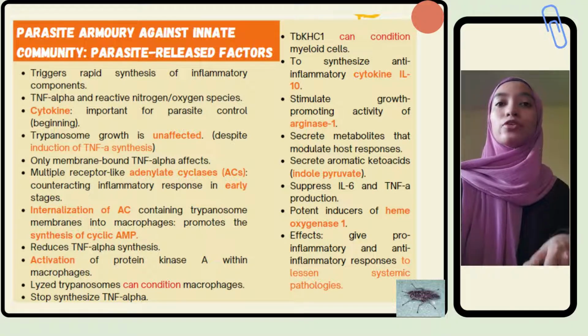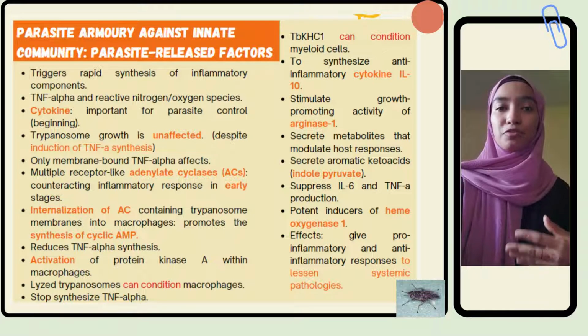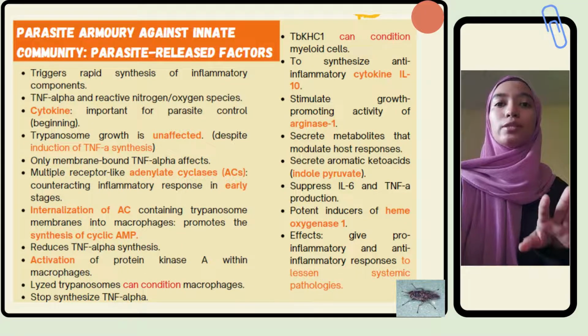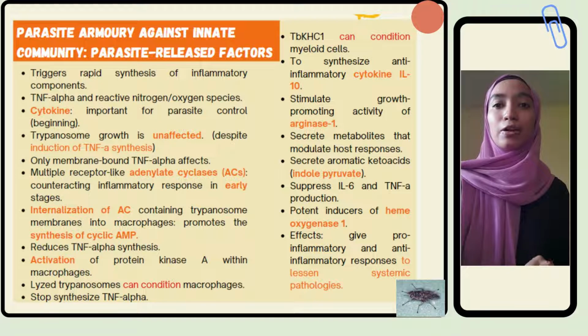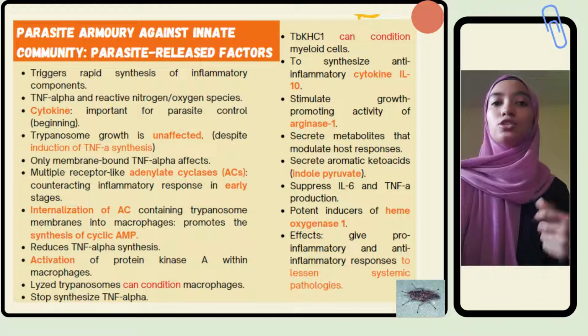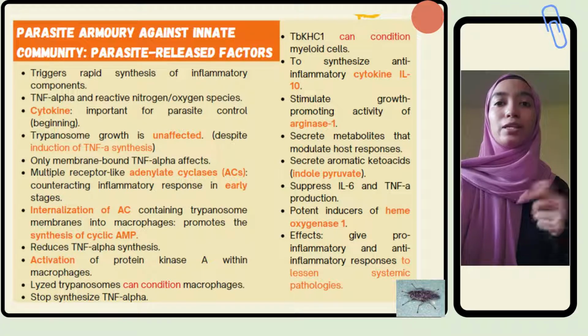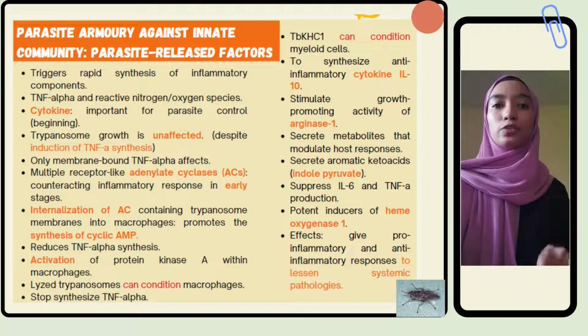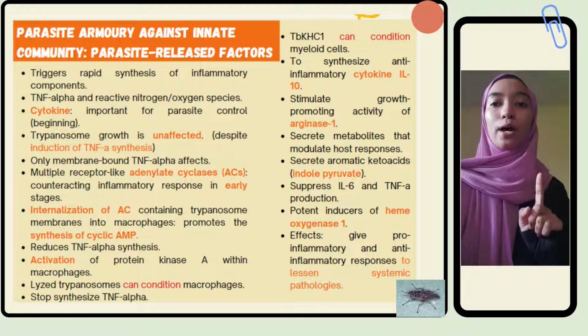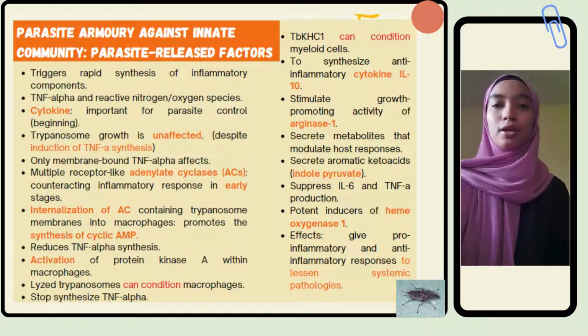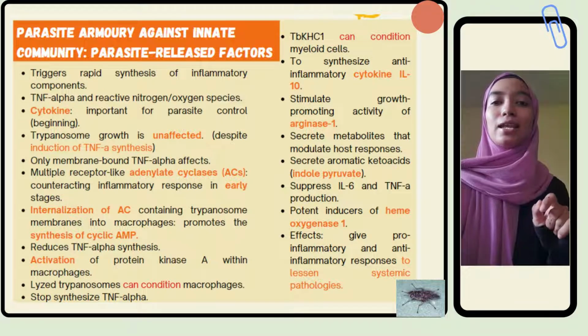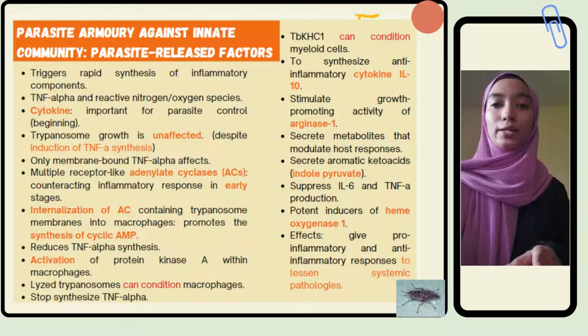Furthermore, trypanosomes secrete metabolites that modulate host responses. This is important within the central nervous system. Other than that, trypanosomes also secrete aromatic ketoacids such as indole-pyruvate. Indole-pyruvate inhibits the production of the pro-inflammatory cytokine IL-1 beta by macrophages. These metabolites suppress IL-6 and TNF-alpha production by glial cells, and are potent inducers of heme oxygenase 1.